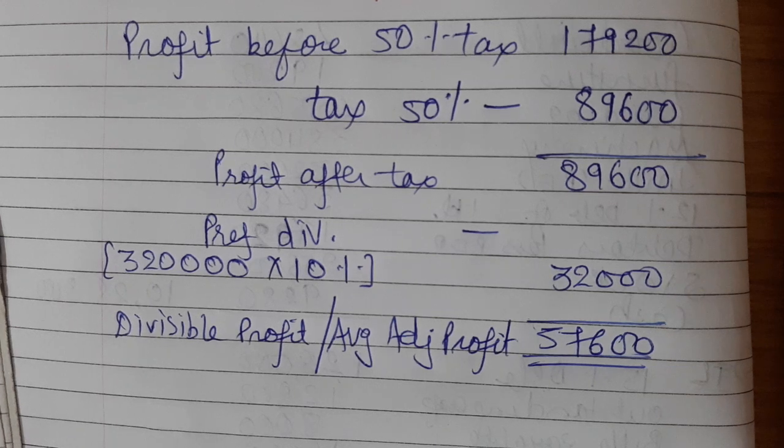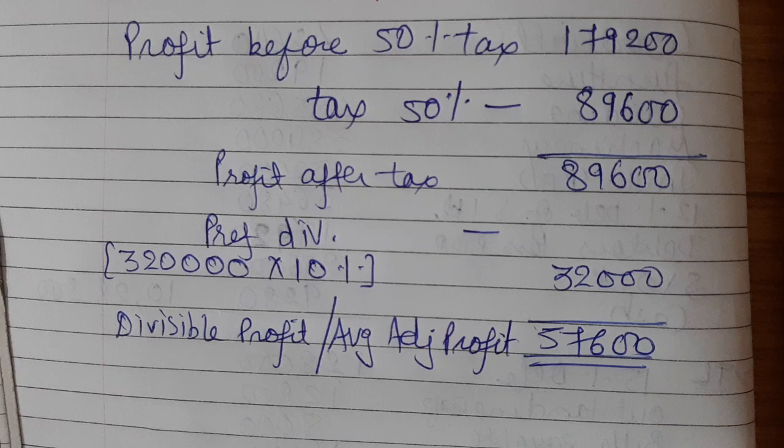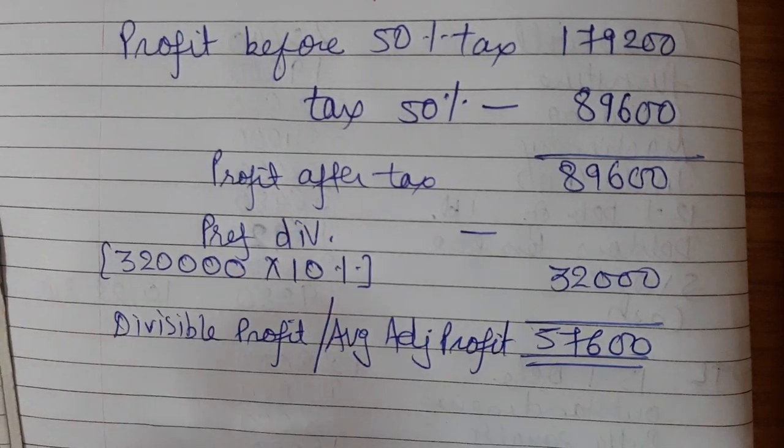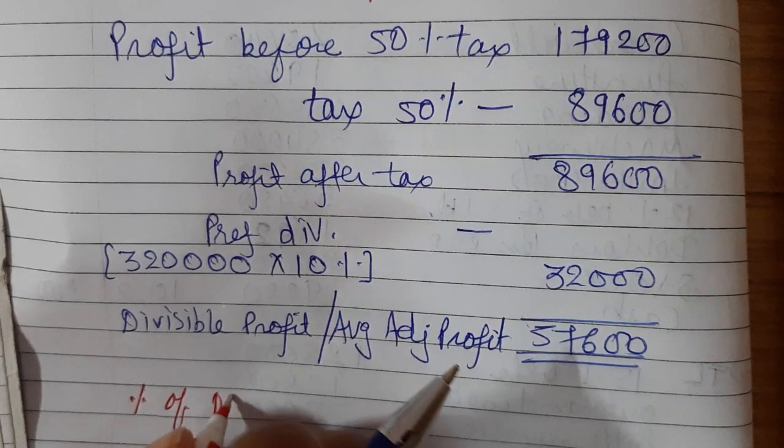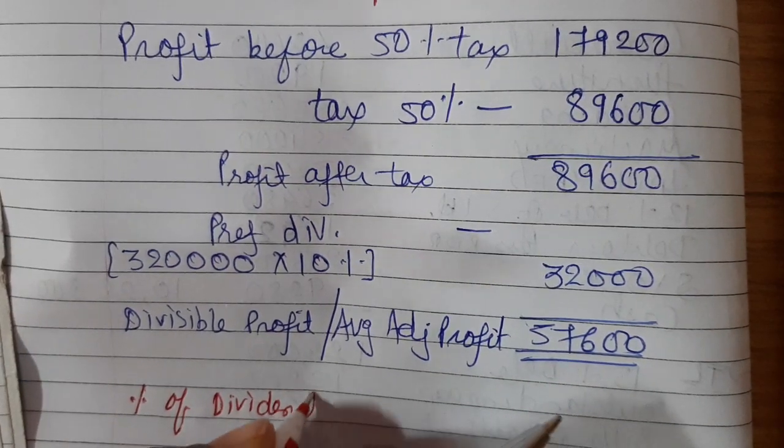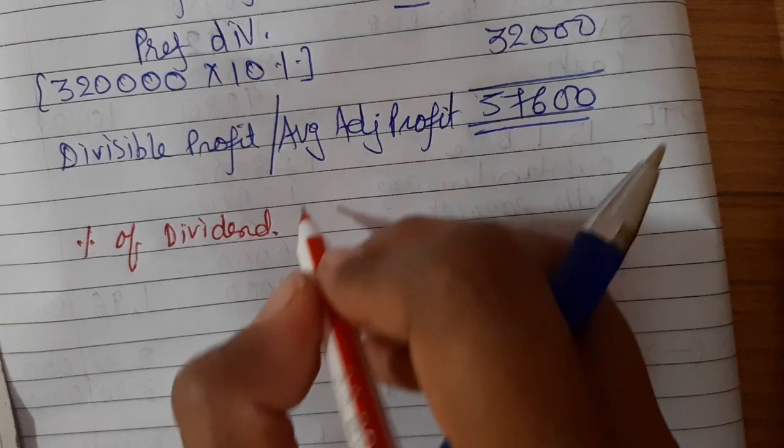Alright, so now moving further with the formula, percentage of dividend or rate of dividend.